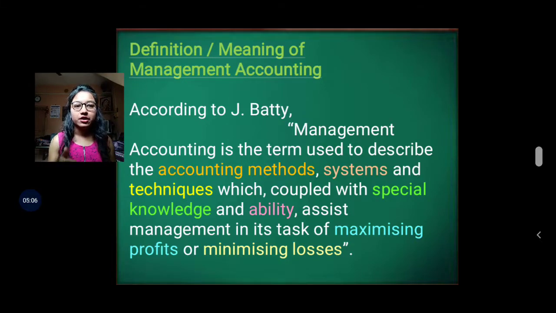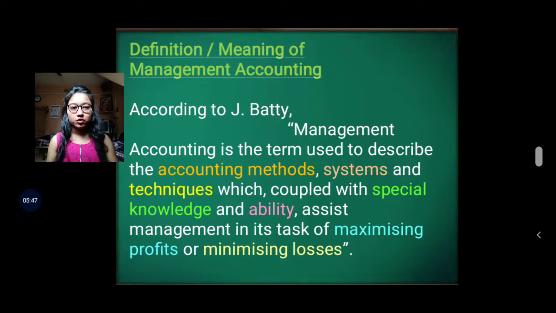Management accounting is the term used to describe the accounting methods, systems and techniques which, coupled with special knowledge and ability, ... Coupled with means engaged with, along with special knowledge, skills, ability. It means accounting methods, systems and techniques along with, engaged with, special knowledge and ability.